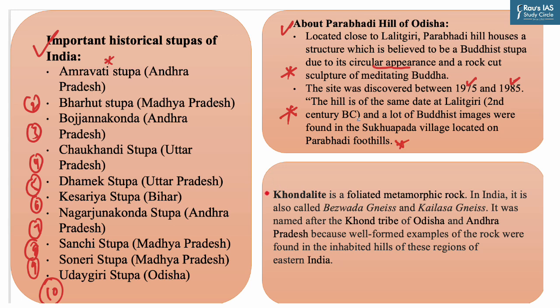Now the stone that was found was Khondalite. It is a foliated metamorphic rock. In India, it is also called Bezwada gneiss and Kailasa gneiss. It was named after the Kond tribe of Odisha and Andhra Pradesh because well-formed examples of the rock were found in the inhabited hills of these regions of eastern India.